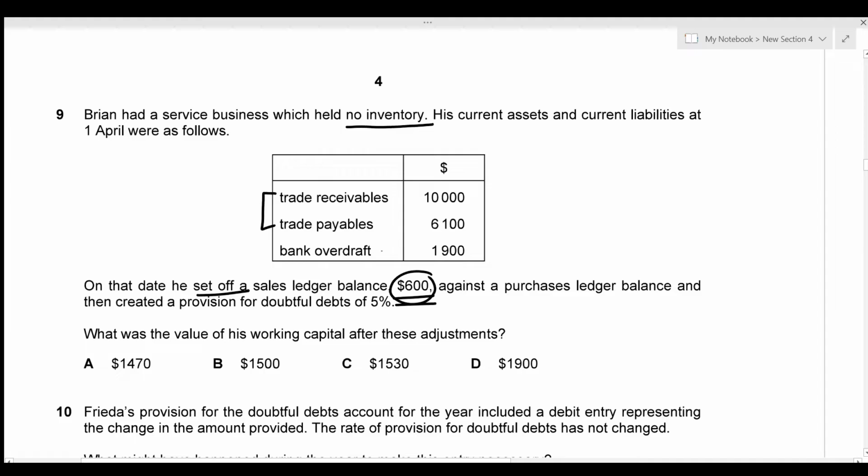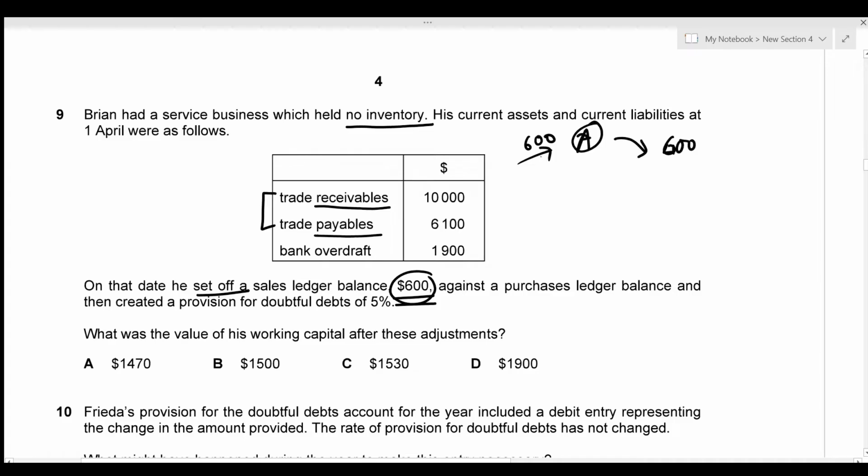Why this occurs is, we know that trade receivables refer to the amount that we are yet to receive, and trade payables refer to the amount that we are yet to pay. Suppose there's a person A to whom we owe 600, and A also owes 600 to us.